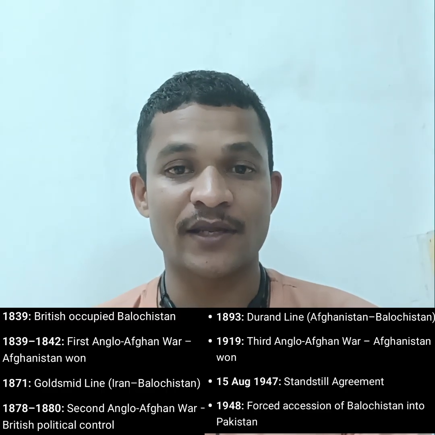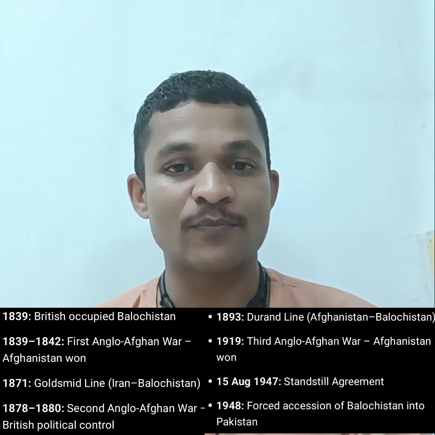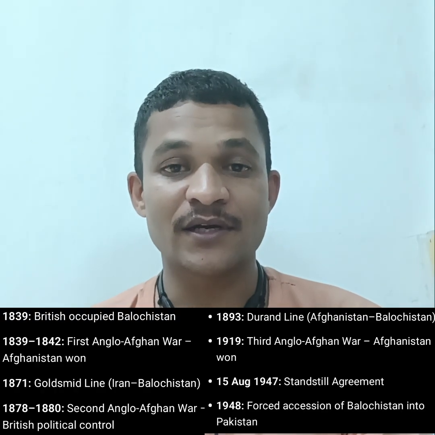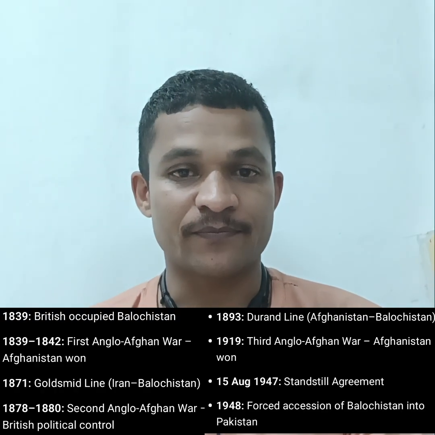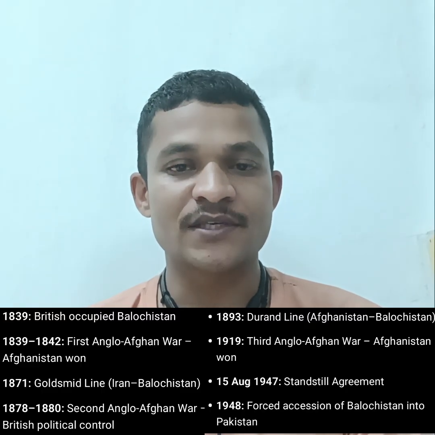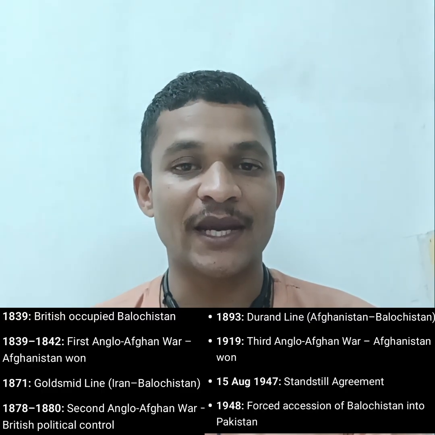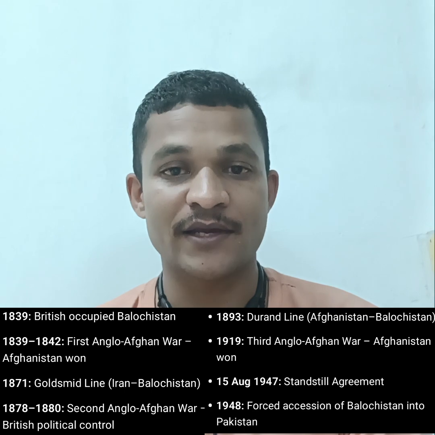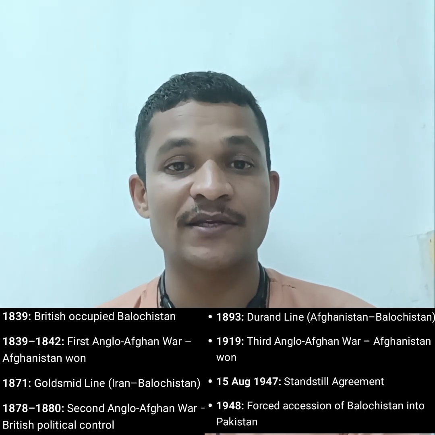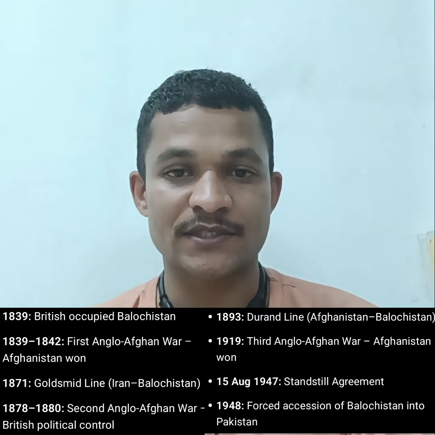According to that treaty, the British government provided jobs and money to the tribals of Balochistan. That treaty was signed in 1876, but the idea of the treaty started in 1871. They discussed it from 1871 to 1876 and finally signed the treaty in 1876.